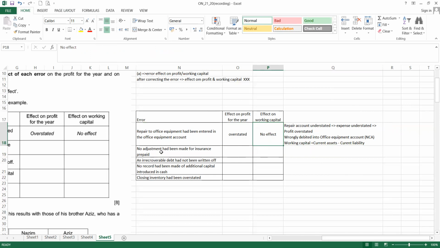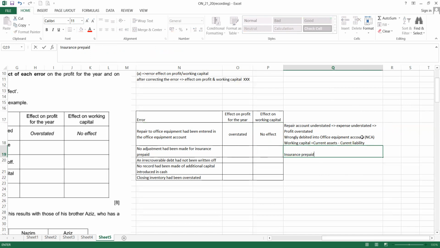Number 2, error. No adjustment has been made for the insurance prepaid. Insurance prepaid should be deducted from the expenses account. So now what happened is we didn't adjust.